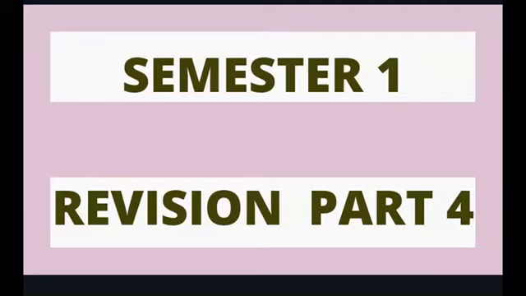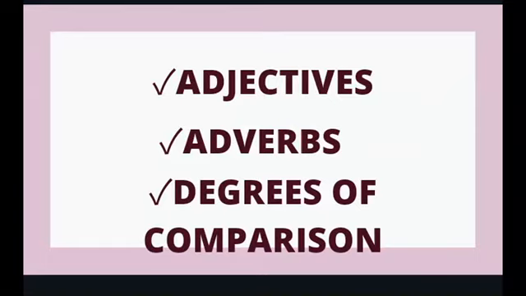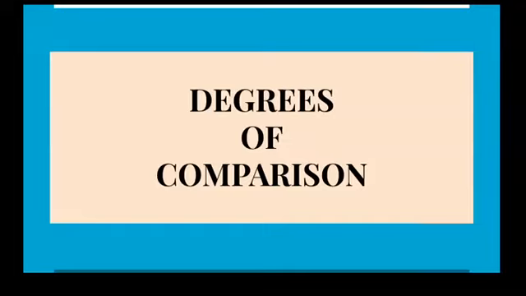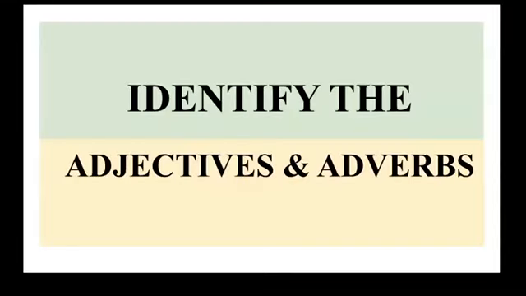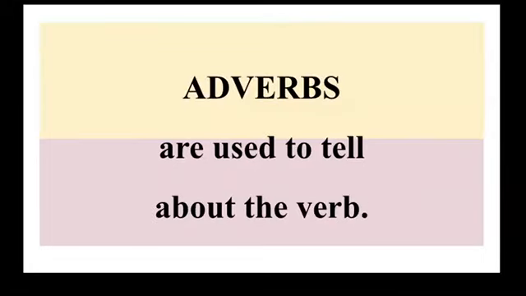Semester 1 revision part 4 grammar topics include adjectives, adverbs and degrees of comparison. Let's take the first topic. Identify the adjectives and adverbs. Children, as we have already discussed earlier, and you should know by now, what are adjectives? Adjectives are used to describe a noun. It tells something more about the noun. Whereas adverbs tell something about the verb. It tells about the action word, how or where the action was done.